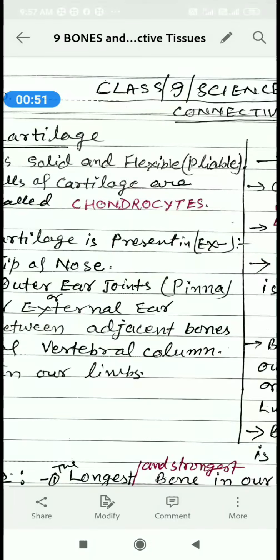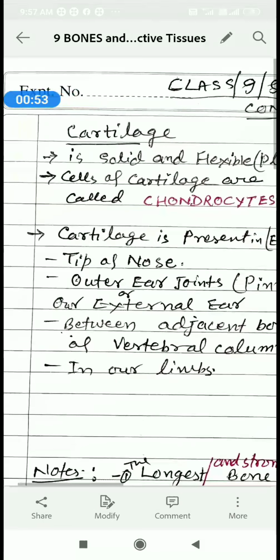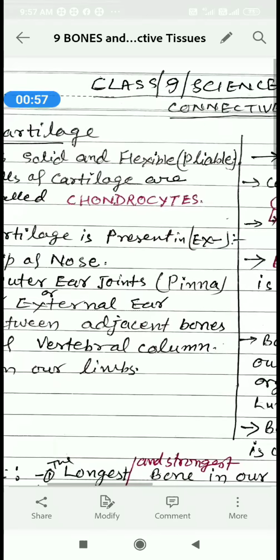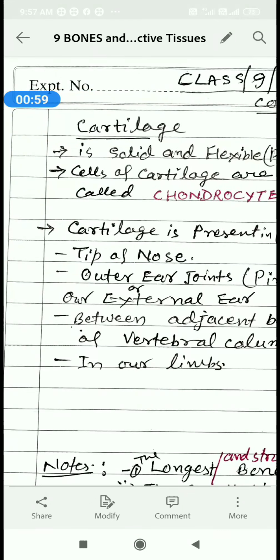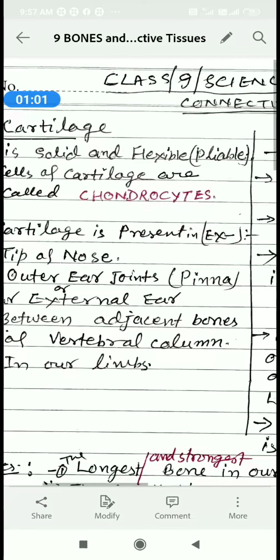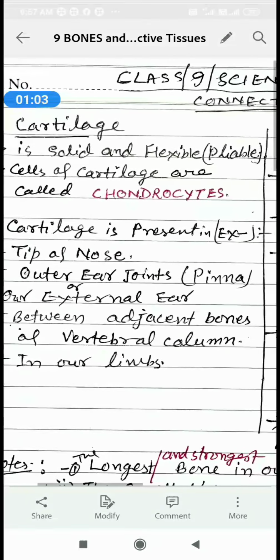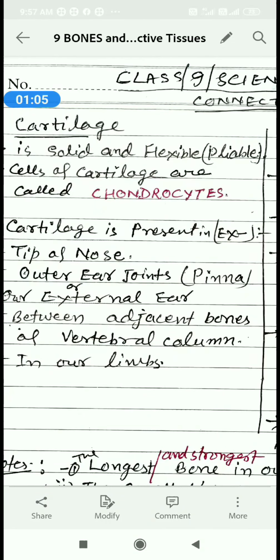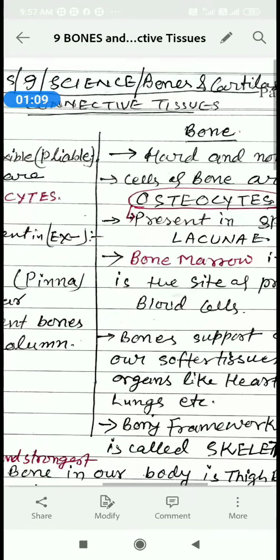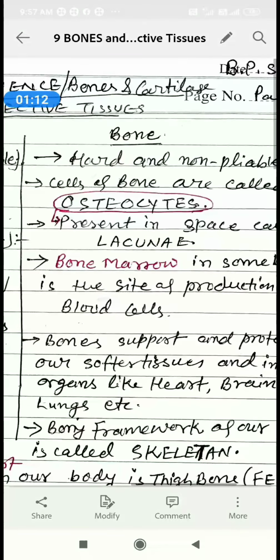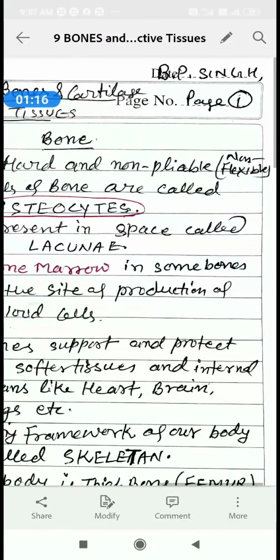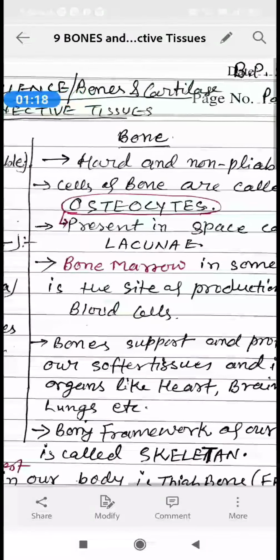Cartilage is present in, for example, the tip of the nose, the outer ear or pinna, the external ear, between adjacent bones of the vertebral column, and it is also present in our limbs, whereas bones are hard and not flexible, not pliable.